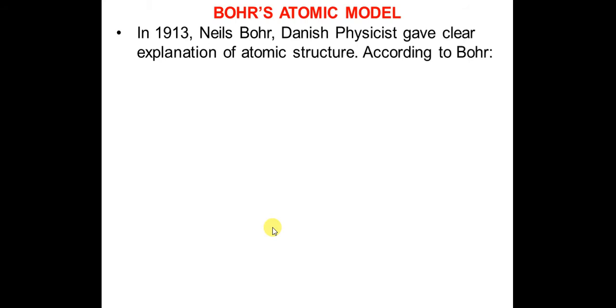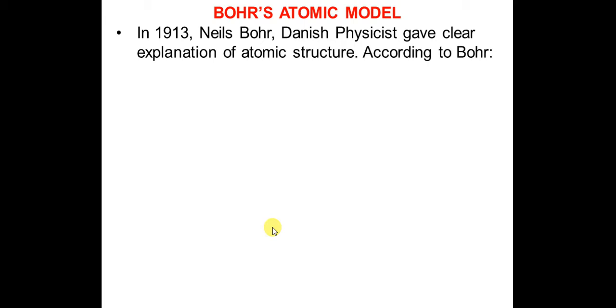Atomic model. Who is Bohr? So Niels Bohr is a Danish physicist, and in the year 1913 he gave the clear explanation of atomic structure. Atomic structure means the structure of an atom. And what is an atom? Atom is the smallest particle of an element.